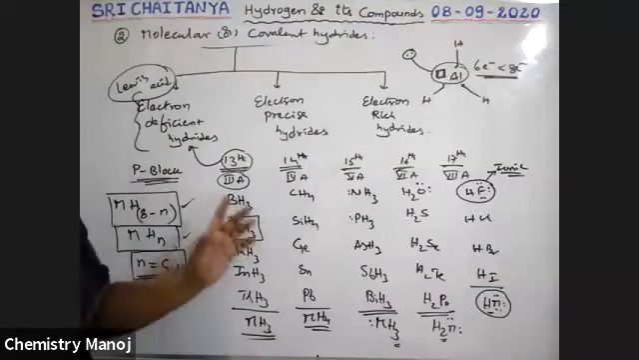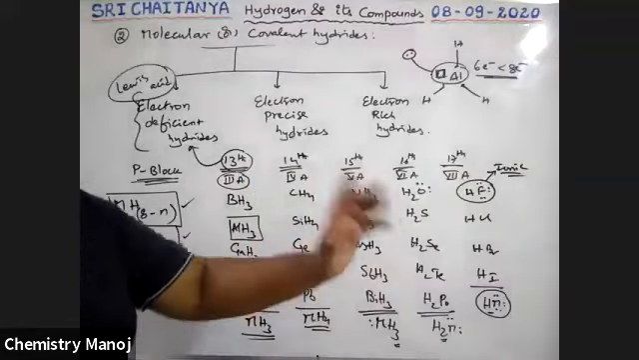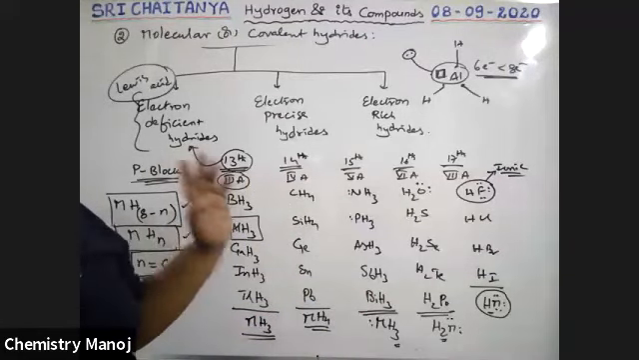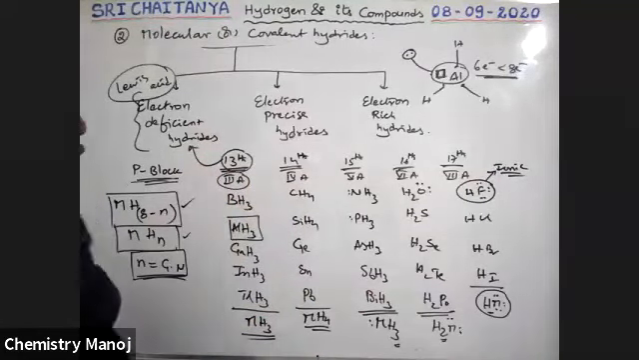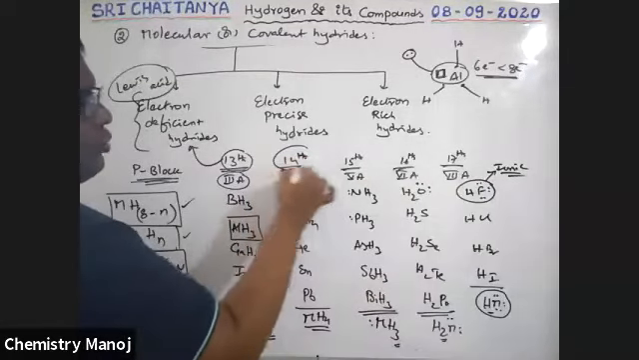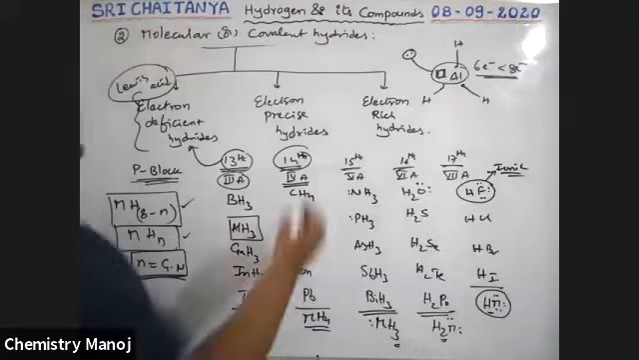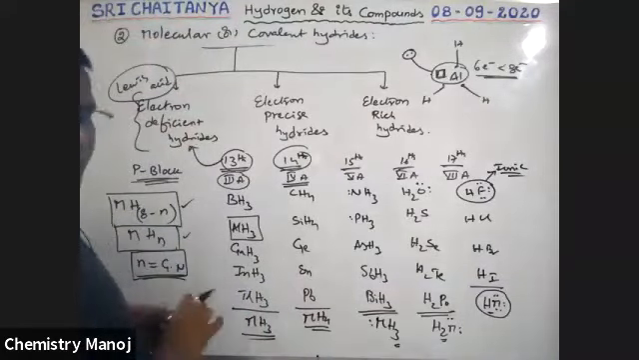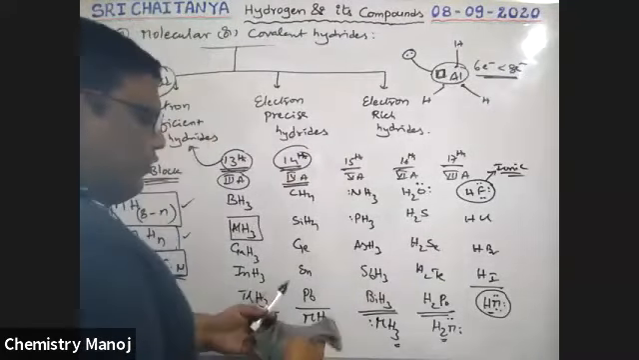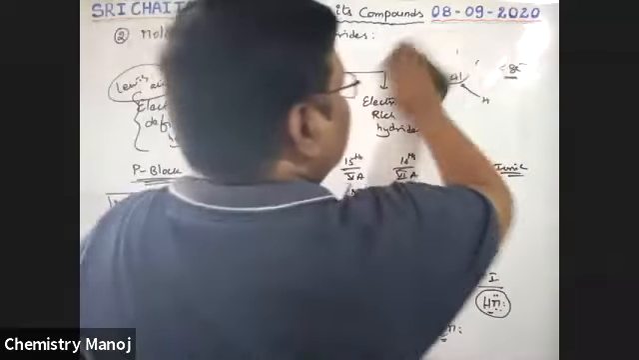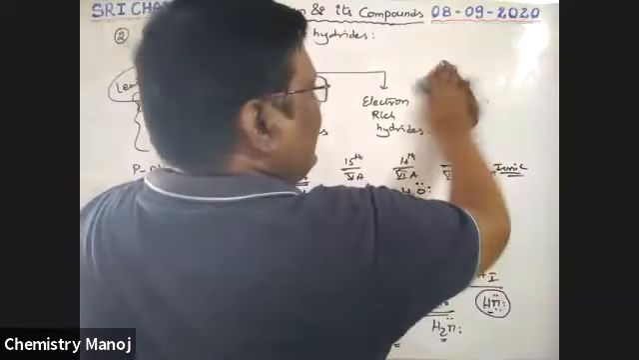In these electron deficient hydrides, the central atom has less than 8 electrons. That is electron deficient. Next, 14th group elements. Let us consider 14th group elements, carbon. Now, what is the structure of CH4? Already we know that it is a tetrahedral structure.